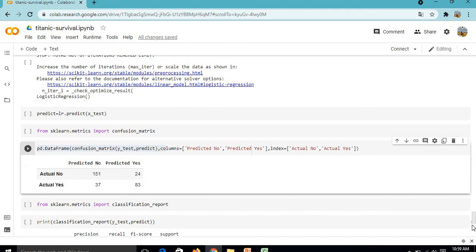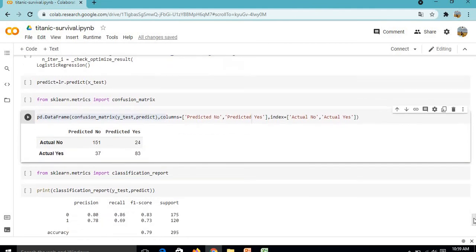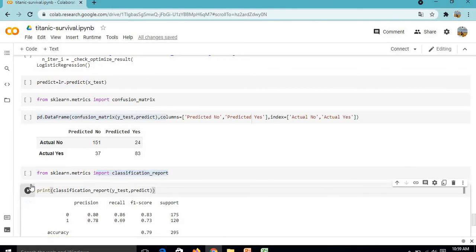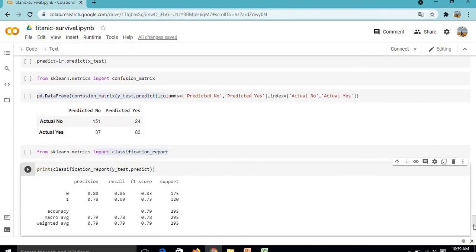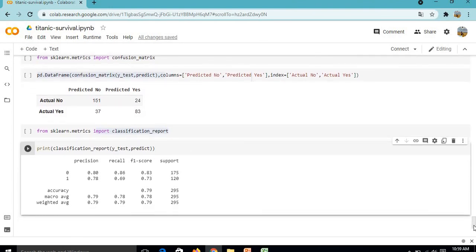In order to check the accuracy, we have to import the classification report, and for printing the classification report we will write print classification report of y test, y predict, and here we can see the precision, recall, accuracy.